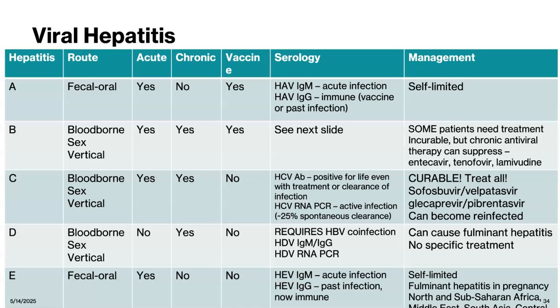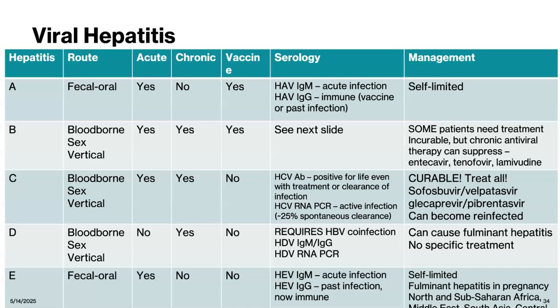Hepatitis E is very rare in the U.S. and is typically seen in northern or sub-Saharan Africa, the Middle East, South Asia, or Central America. There is a vaccine against hepatitis A, but not for hepatitis E. Both can be diagnosed with serum hepatitis A or E specific IgM.